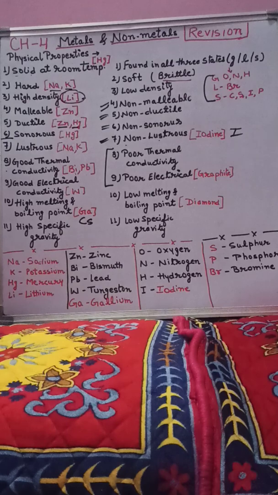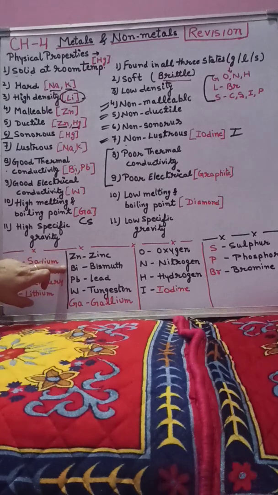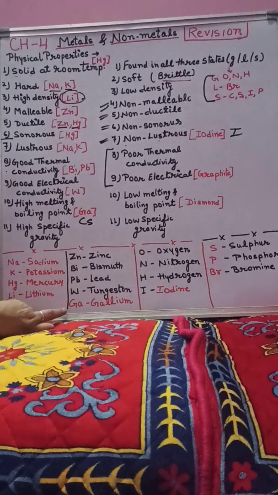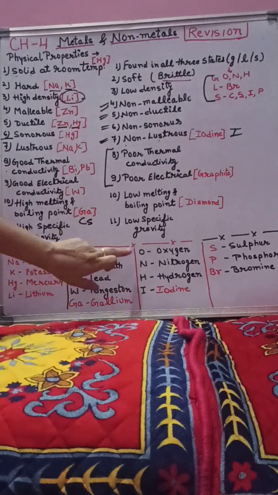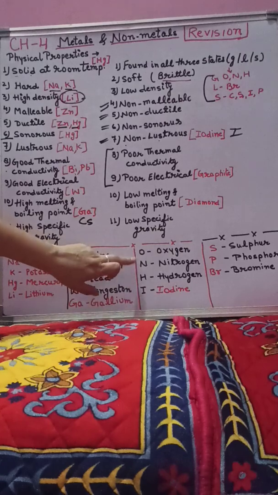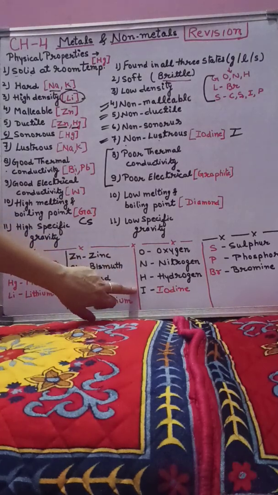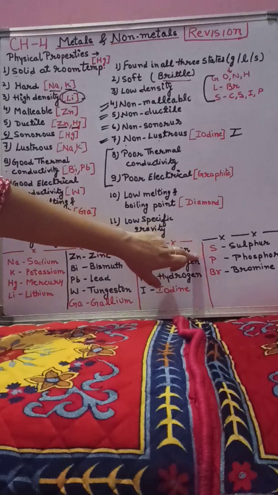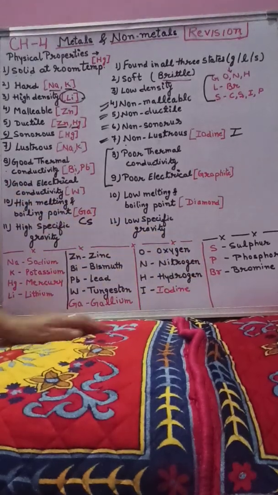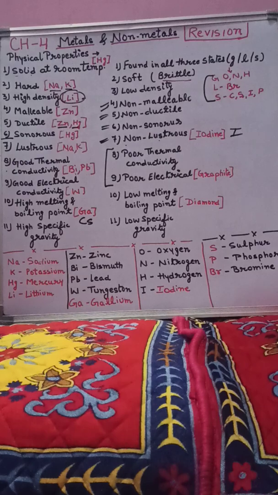Now let us summarize the symbols of these elements. Na stands for sodium, K for potassium, Hg for mercury, Li for lithium, Zn zinc, Bi bismuth, Pb lead, W tungsten, Ga gallium, O for oxygen, N for nitrogen, H for hydrogen, I for iodine, S for sulfur, P for phosphorus, and Br bromine. Yes, bromine is the only non-metal found in the liquid state.